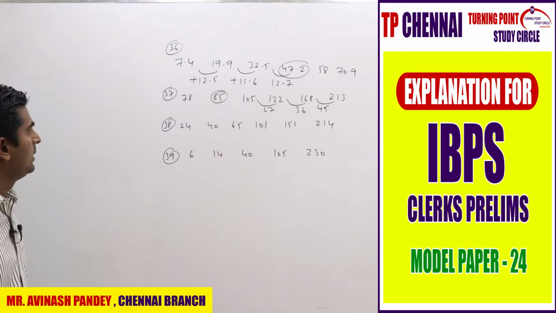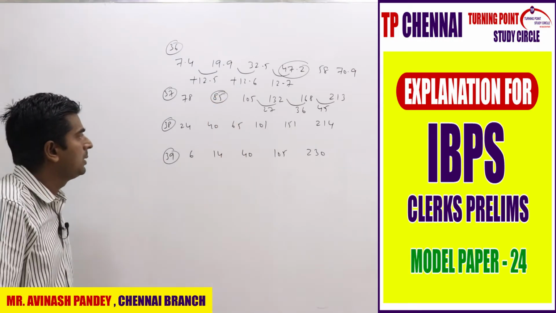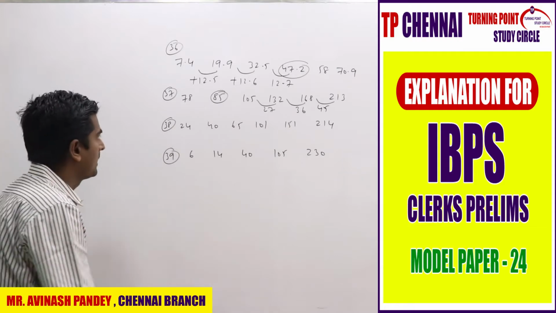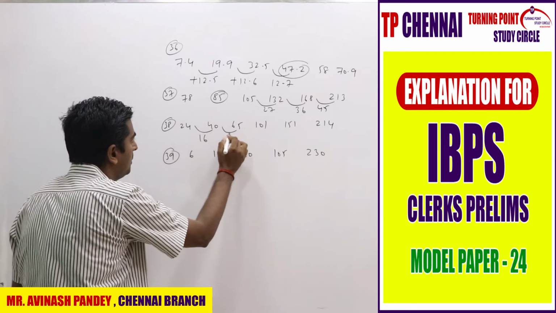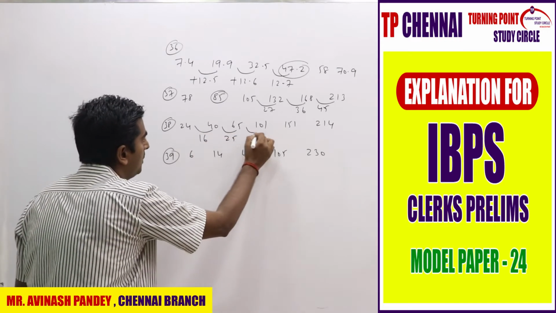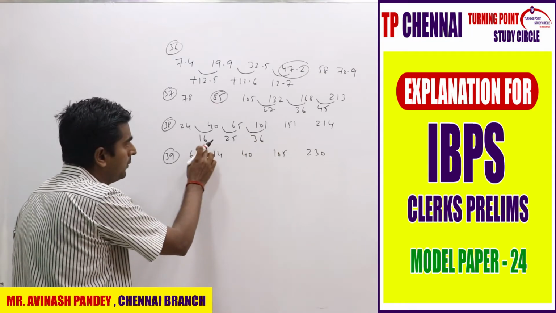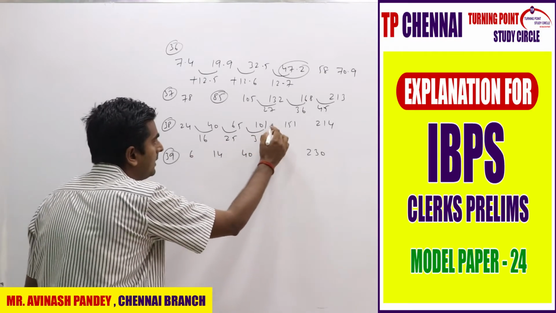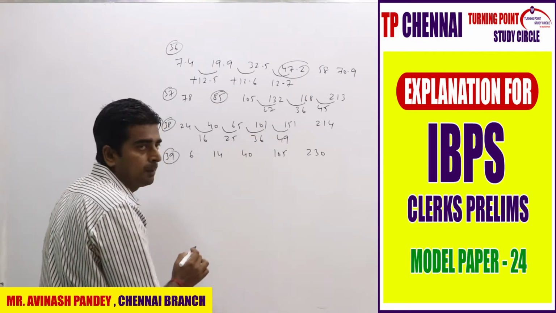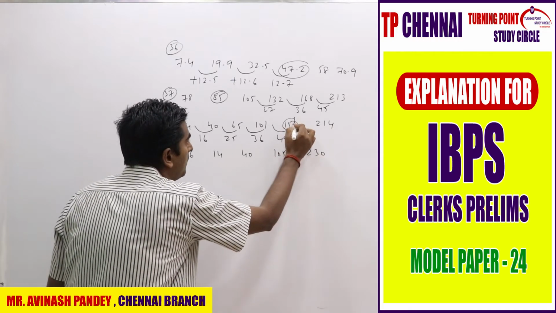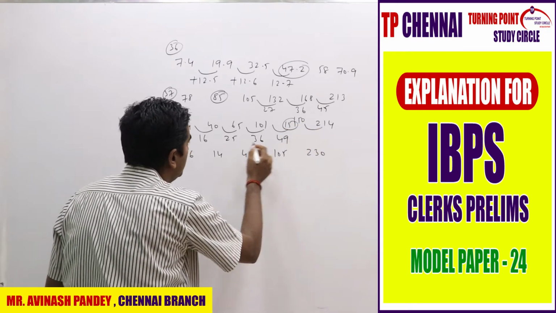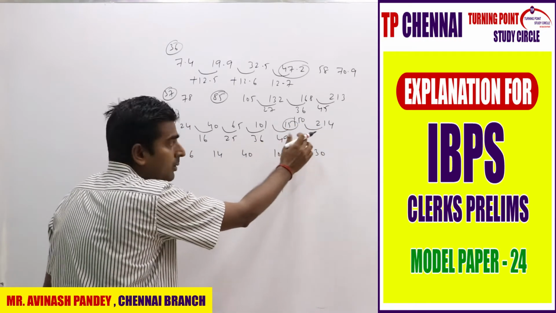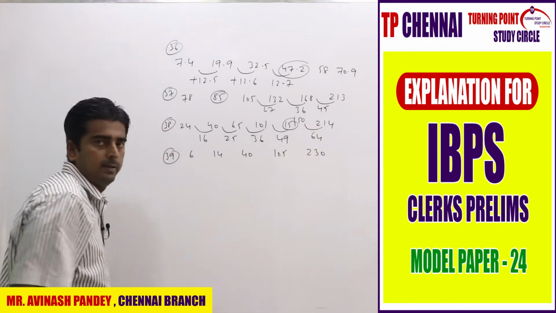Next one: 24, 40, 65, 101, 151, 214. Here the gaps are 16, 25, 36. 4 square, 5 square, 6 square, the next gap will be 7 square. 101 plus 49 is 150. Next gap will be 8 square. So 4 square, 5 square, 6 square, 7 square, 8 square.